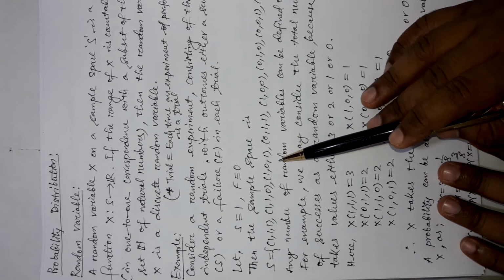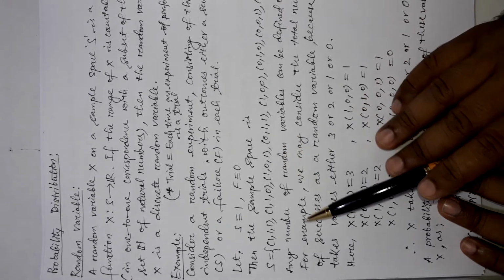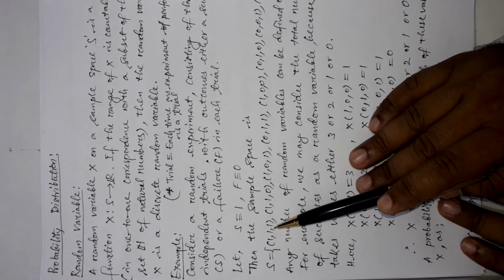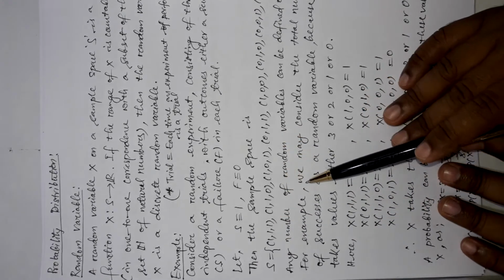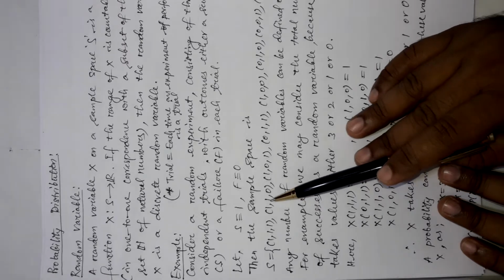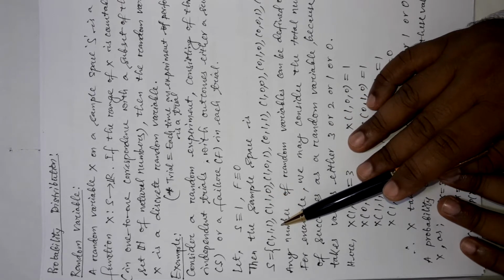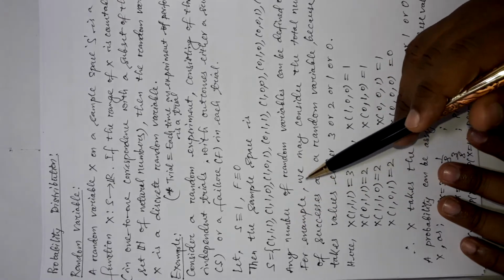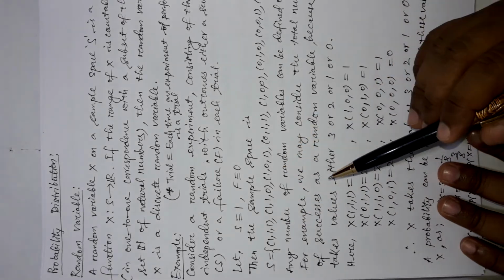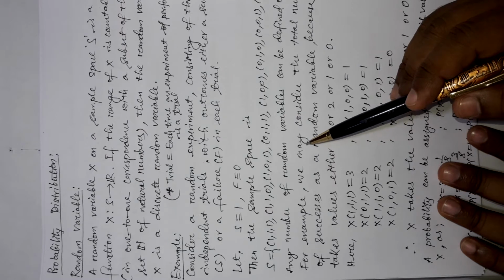Say I am setting that 1 represents success and 0 represents failure. So let the random variable X here represent the total number of successes. Okay, so the random variable capital X means the number of successes.